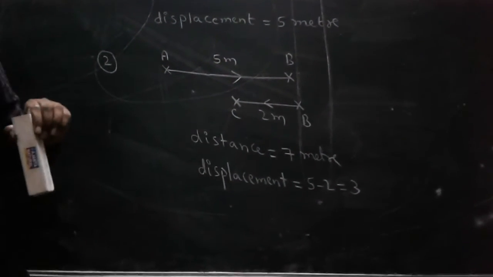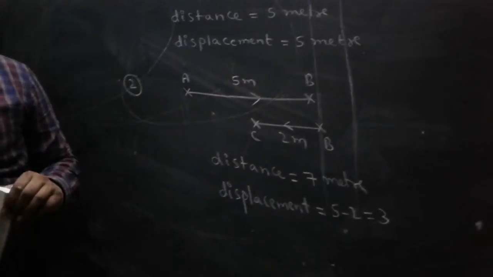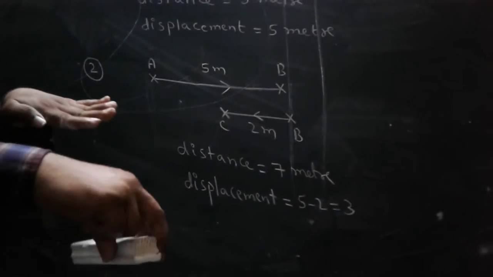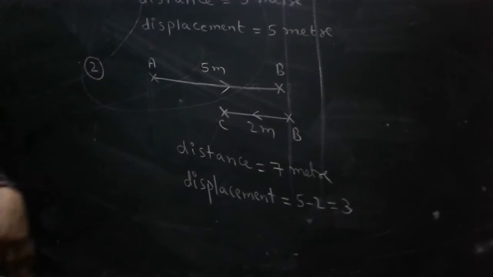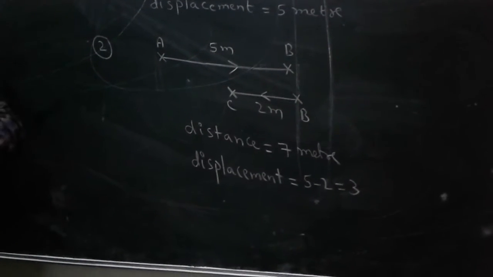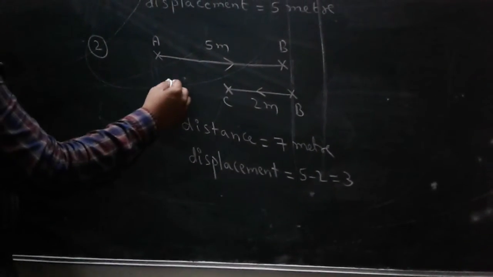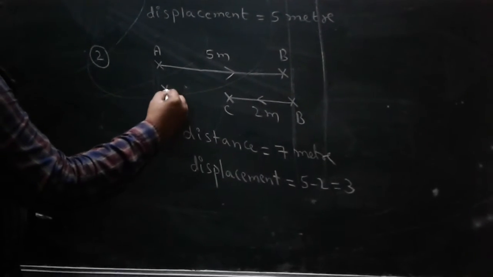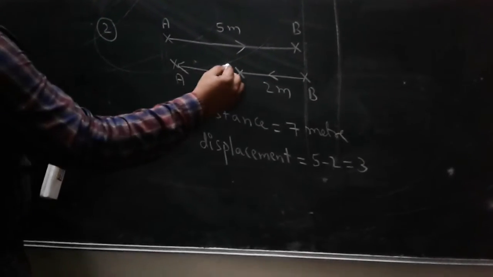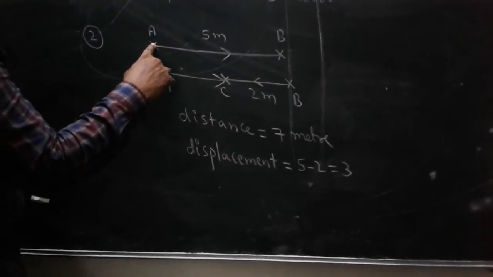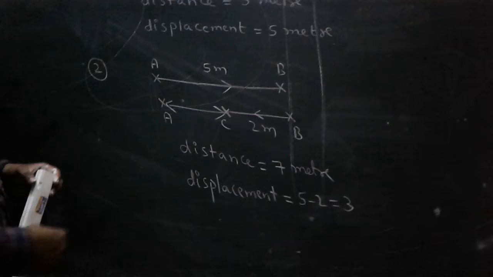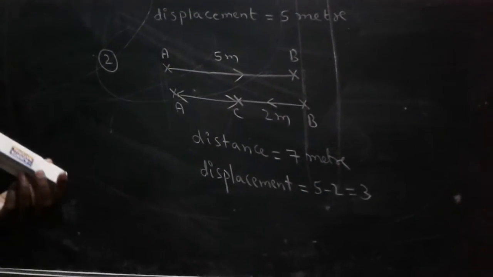Simply, displacement is a vector, so it follows direction. Overall, according to the definition, the shortest is from A to C. This is the total length 5, here to here 2, so the remaining length is 3. In this pattern also we can solve.